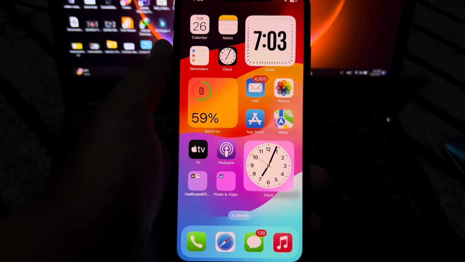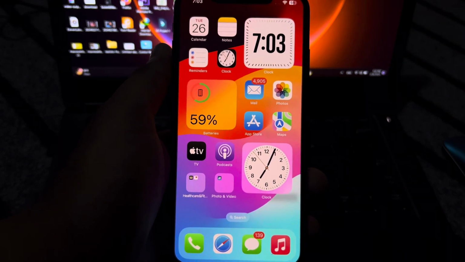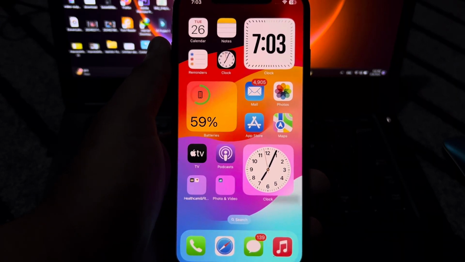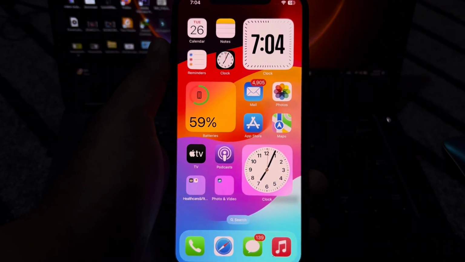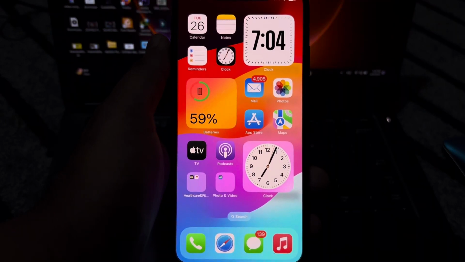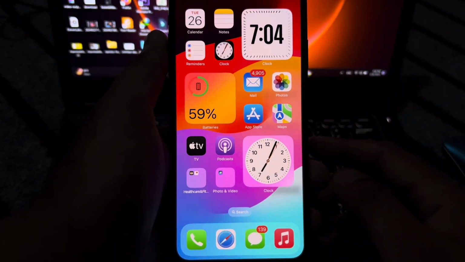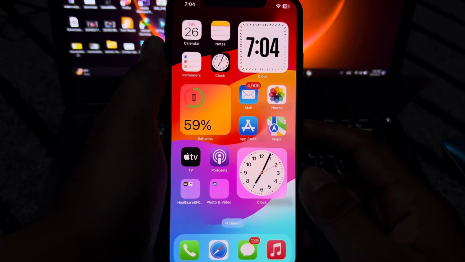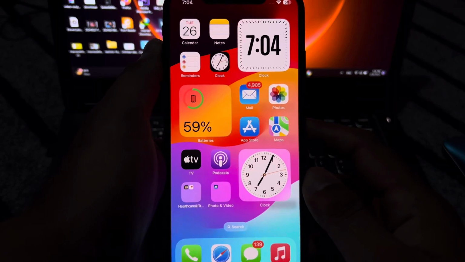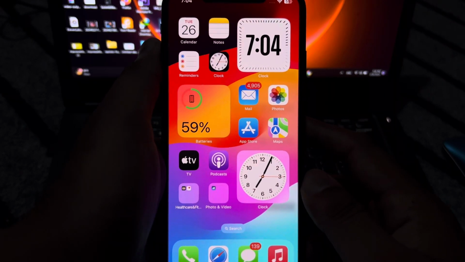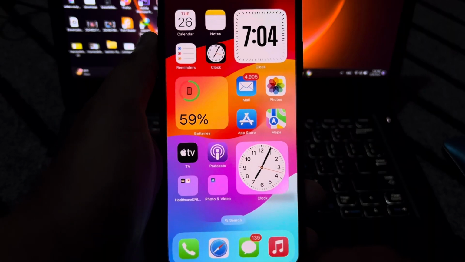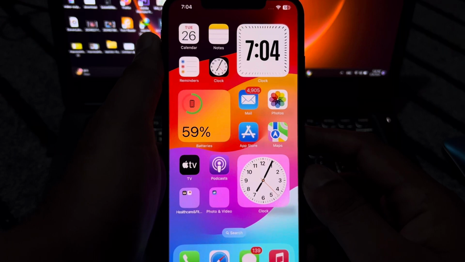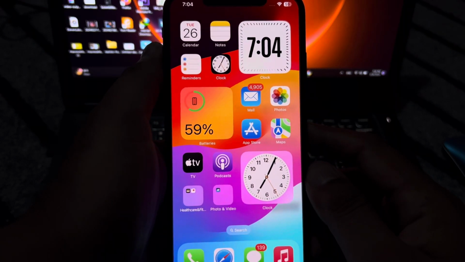So guys, in this video I want to show you how to fix iPhone camera blinking or shaking or flickering in low light. If you are also using an iPhone camera, you will know that when the iPhone camera records in 4K at 60 fps, there are some issues that you might face when you try to record any video in low light. So in this video I'm going to show you some methods, after that you can easily fix that issue. So let's start the video without wasting any time.